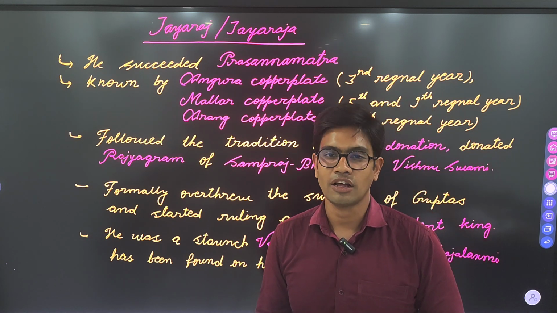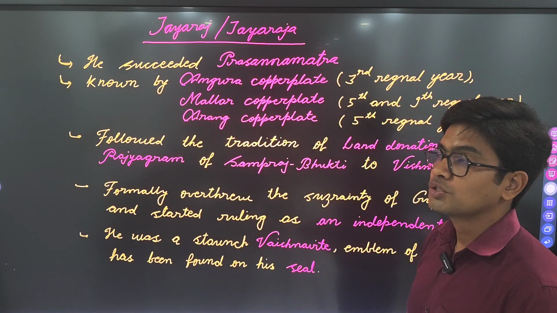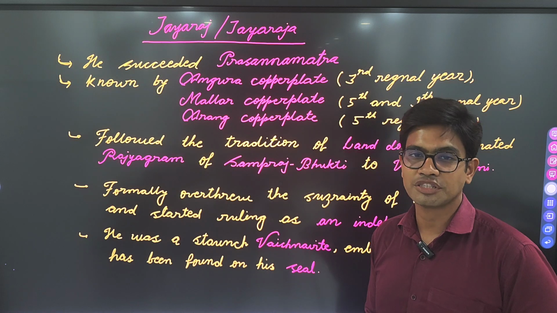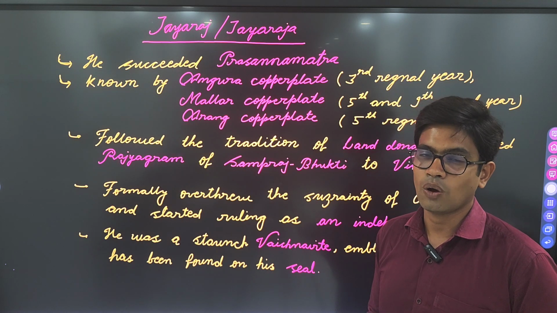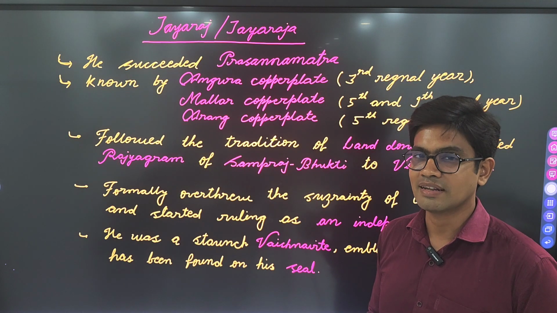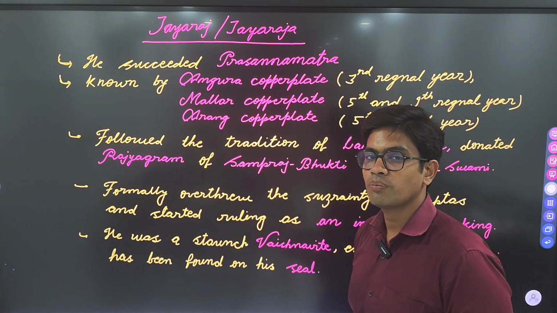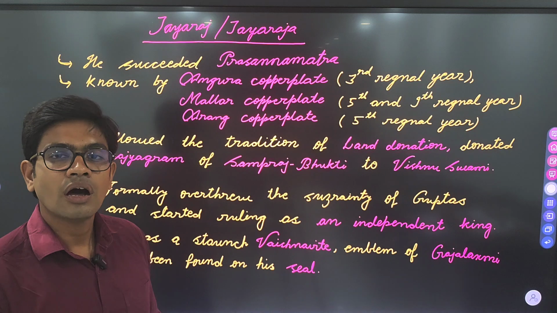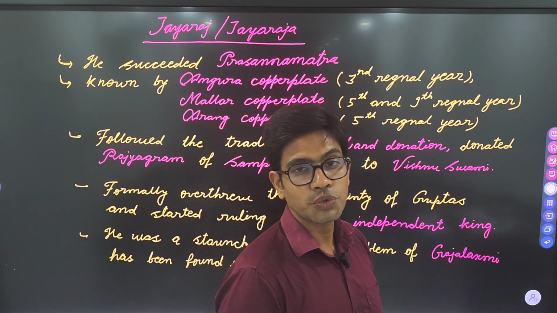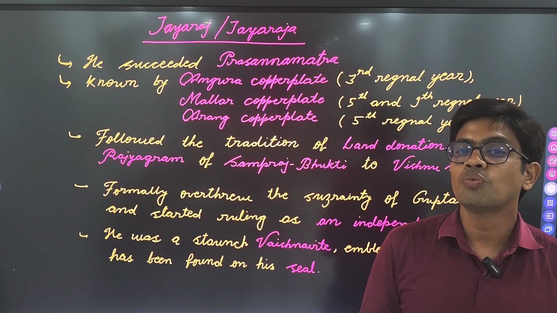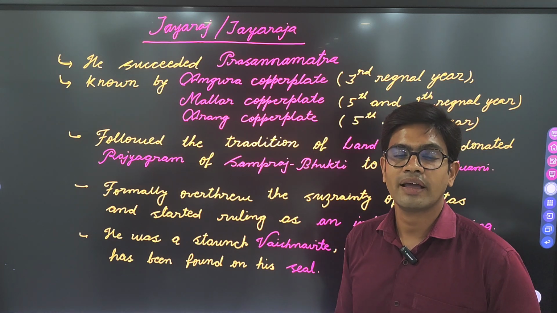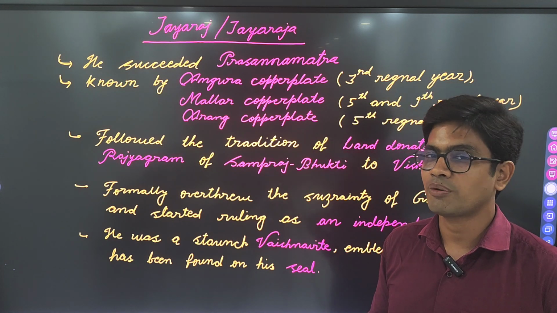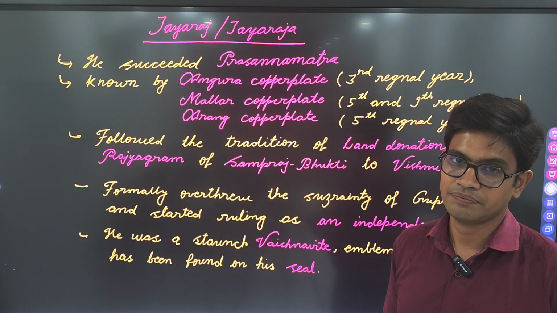Let's talk about Jayaraj. Jayaraj was the successor of Prasannamatra, the same Prasannamatra who established Prasannapur, today known as Mallar, on the bank of Nadila river, today known as Lilagar river. He is mainly known by his 4 copper plates issued from 3 places: Amgura copper plate, issued in his 3rd regnal year; 2 Mallar copper plates issued in his 5th and 9th regnal years respectively; and Arang copper plate issued in his 5th regnal year.